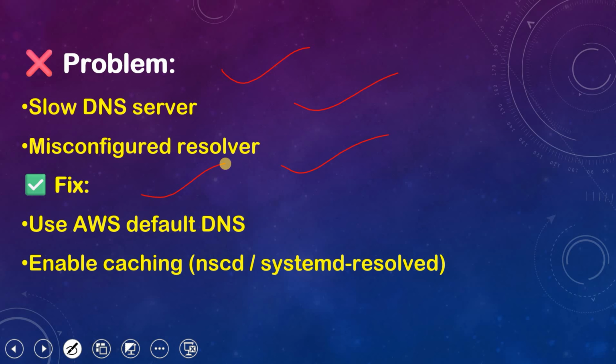And what is the fix for this? Use AWS default DNS. AWS has its default DNS available, which we can use to fix this kind of DNS delay issue, right? Or we can enable caching, NSCD or systemd-resolved. These are the services available that we can enable.